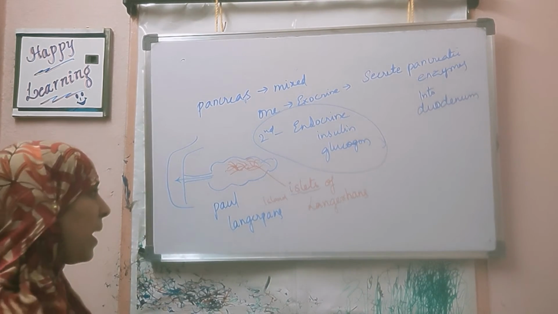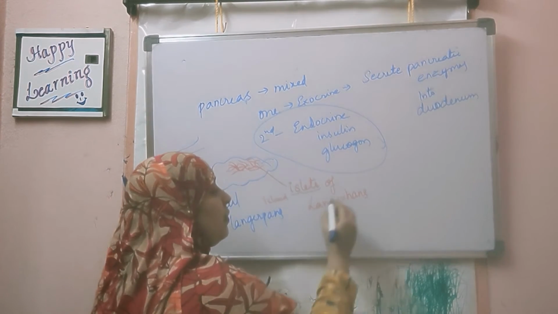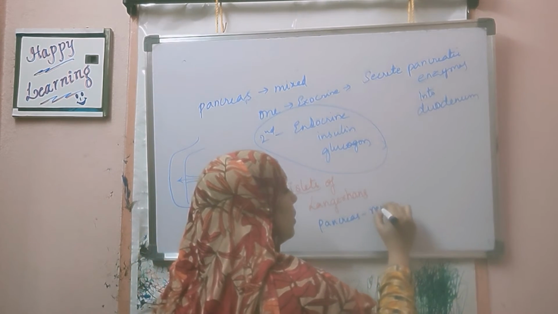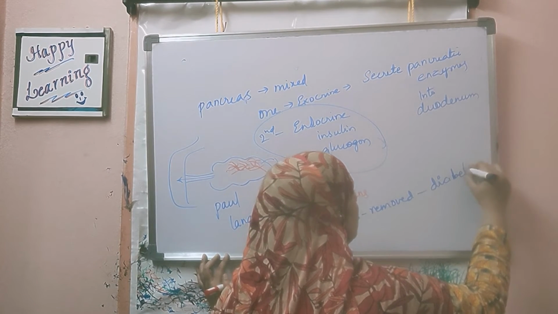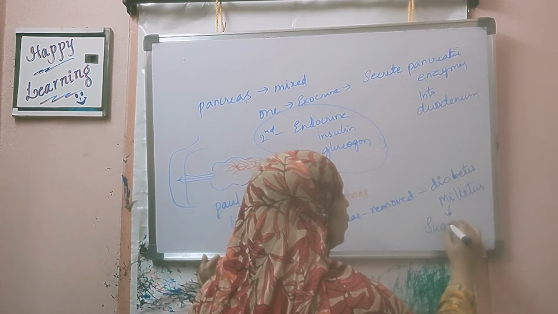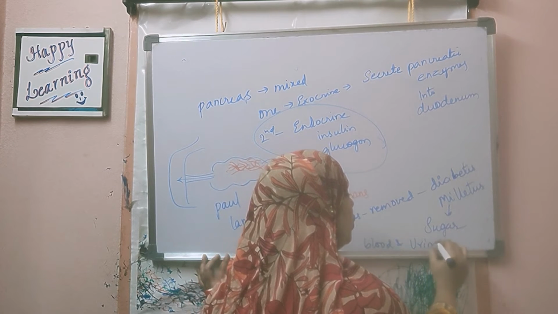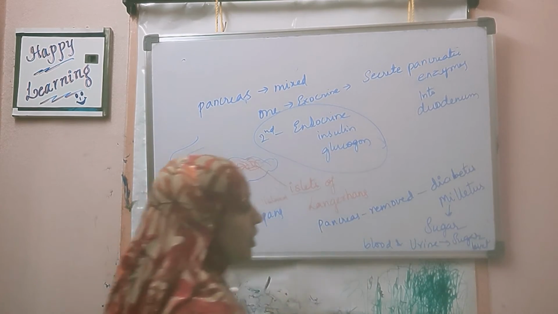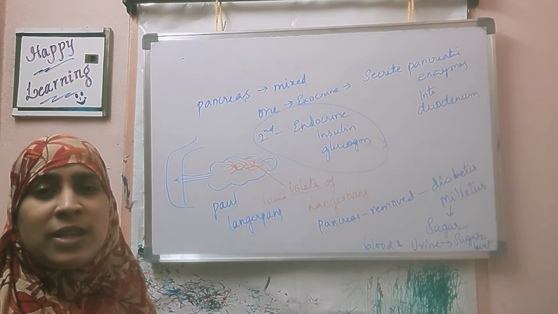If the pancreas is removed from an organism, that organism immediately develops diabetes mellitus. Diabetes mellitus is a condition normally called sugar, in which blood and urine have more sugar levels. When the pancreas is removed, the organism develops this condition.